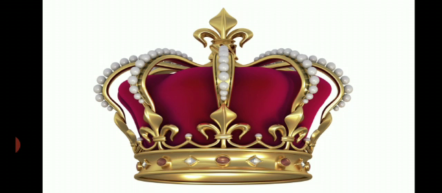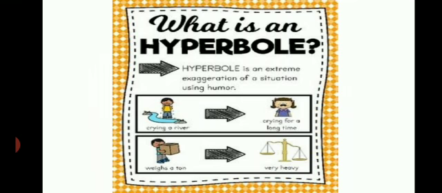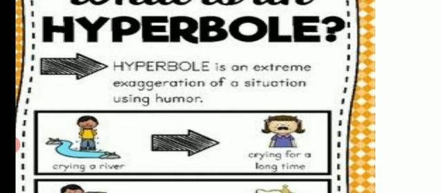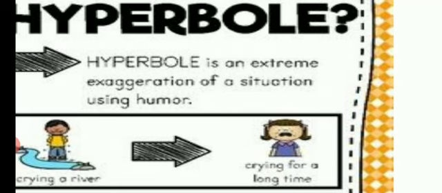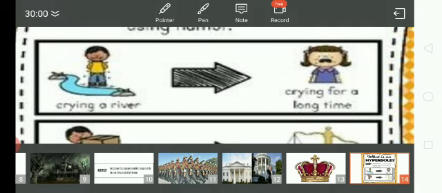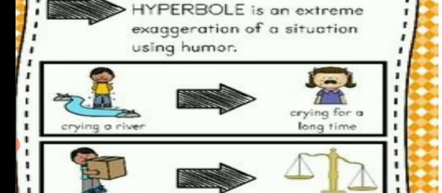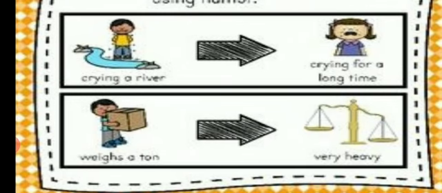Moving on to the fifth figure of speech, that is hyperbole. Hyperbole is an extreme exaggeration of a situation, often using humor. So what do we mean by extreme? Overstatement. You see the example, you will understand. Crying a river. Crying for a long time is referred to as crying a river. Then further, that boy is holding a box. It weighs a ton. That means it is very heavy.